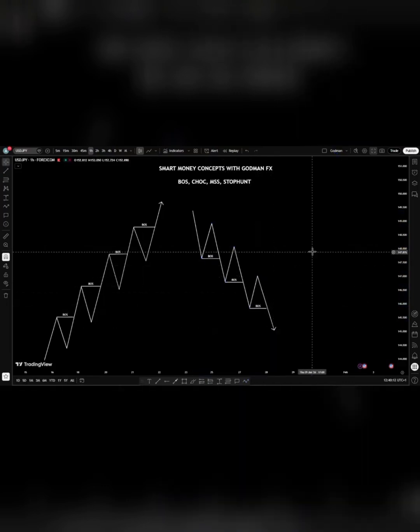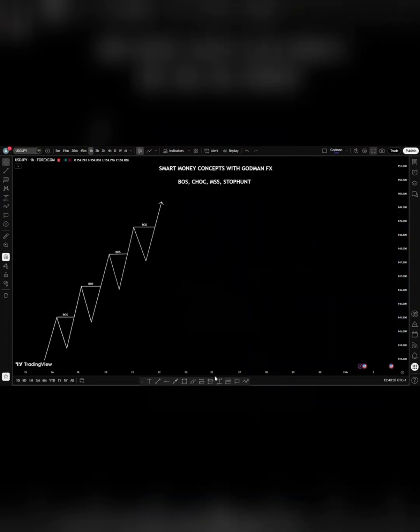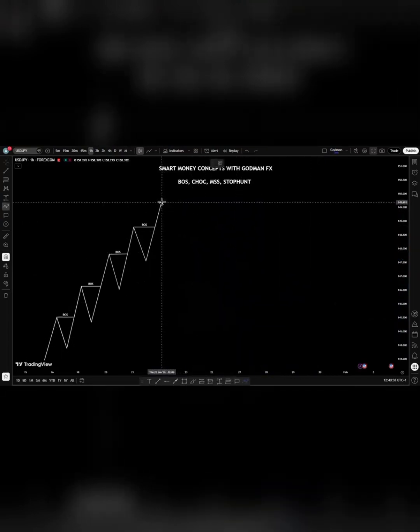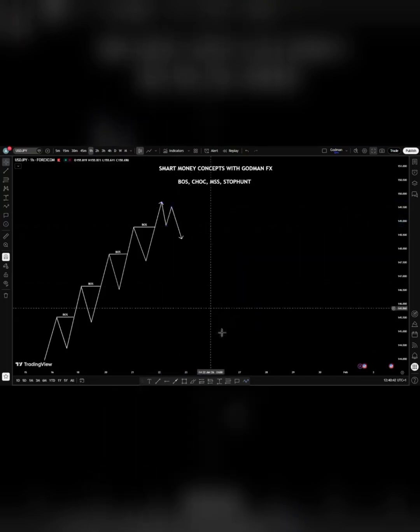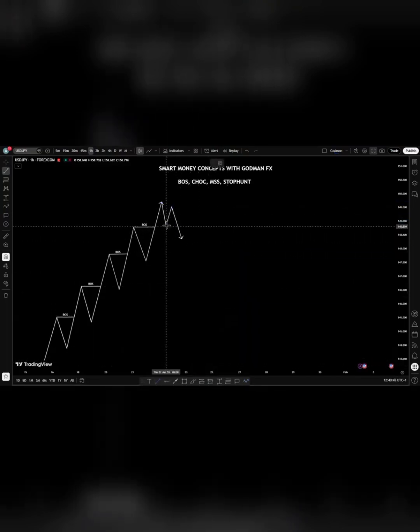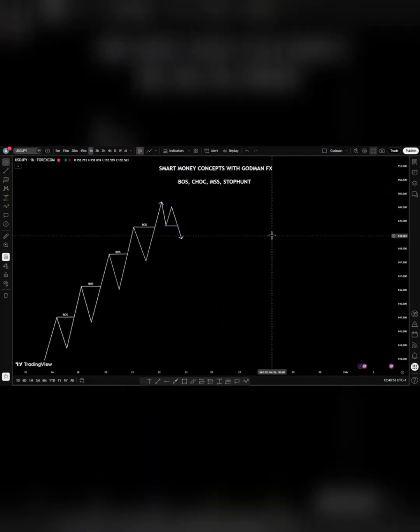Now, what then is a change of character? For a change of character to occur, it must occur externally. You can have an internal change of character and an external change of character. All right, but the internal change of character doesn't exactly affect the trend. For example, when price begins to reverse, and you have something like this, most times you find people label this as a change of character. Truly, that's an internal change of character.